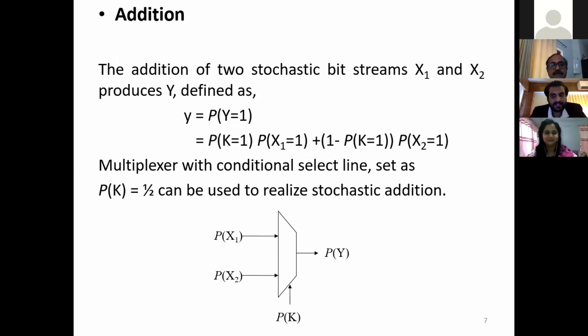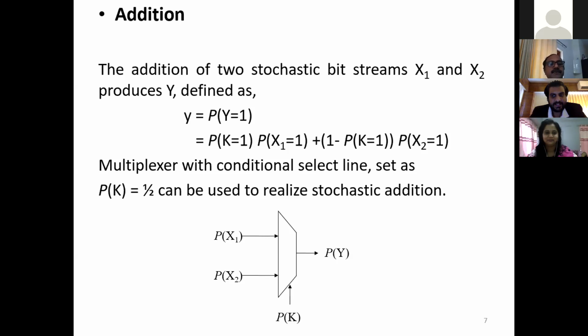Now similarly, the addition operation can be performed using a multiplexer. The stochastic value of the multiplexer output, y, is the probability of the number of 1 bits, that is P of y equal to 1, which equals P of k equal to 1 into P of x1 equal to 1, plus 1 minus P of k equal to 1 into P of x2 equal to 1, where k represents a bit stream that is used as the select line in the multiplexer.